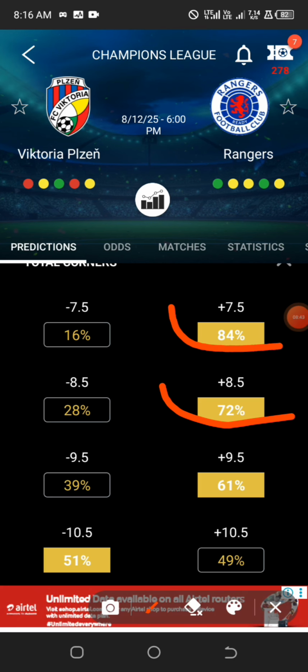Just make sure that for any market you want to go for, the probability of the outcome is around 85%, 74%, at worst 69%. In this situation, the reason why I won't go for over 9.5 for this game, which I want to predict as over corners, is that the probabilities of going over 9.5 are 61%. I'm going to show you the reason why at the end of this video. Now watch.